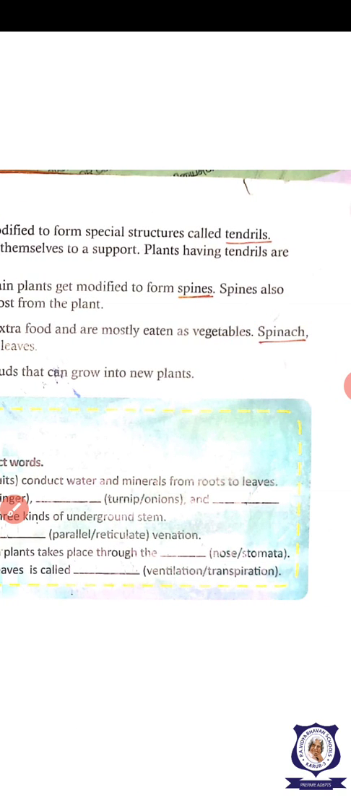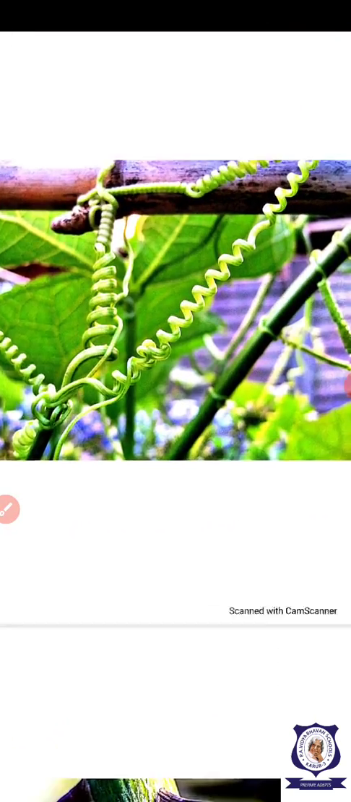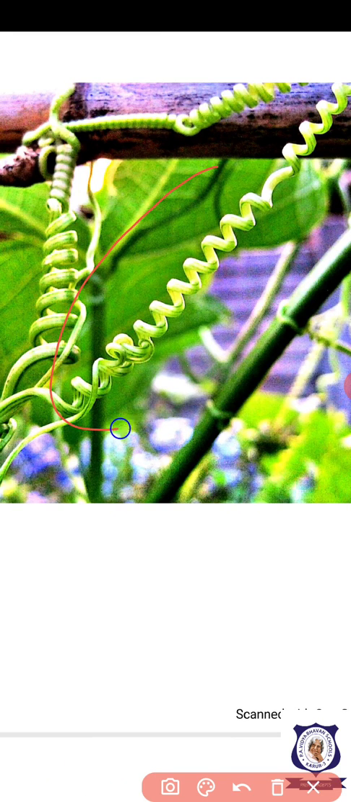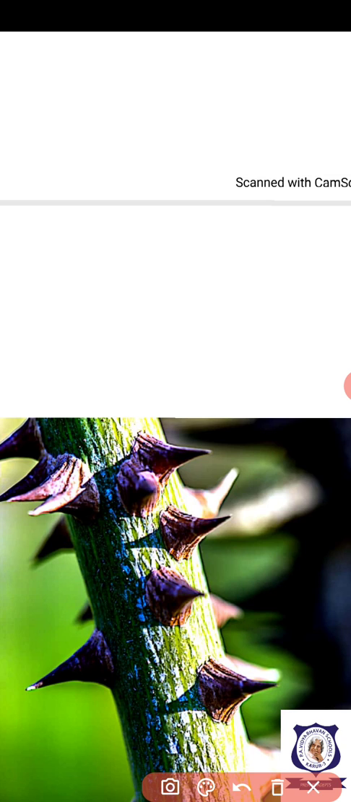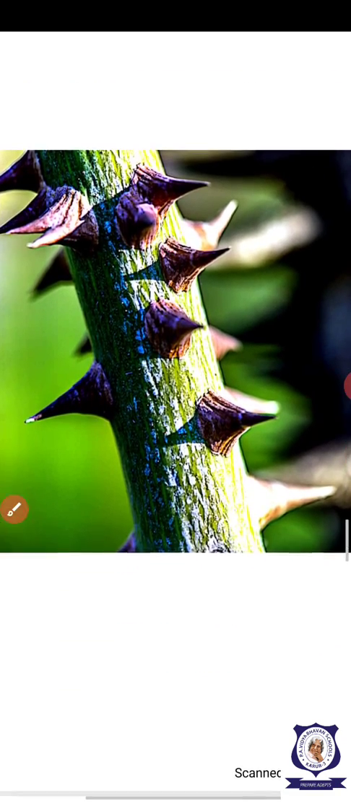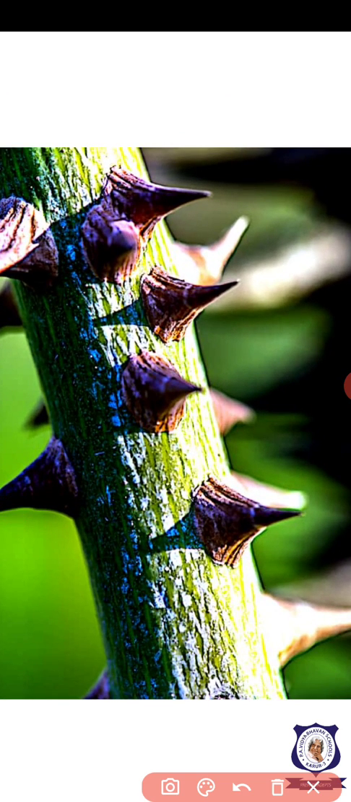So they are all edible. They are edible leaves. Now you see, this is the tendril. This is the tendril, leaf tendril. This is the leaf tendril. And next one you see, this is the protective function of the leaf. What is this? These are all spines. These are all spines in the plant.